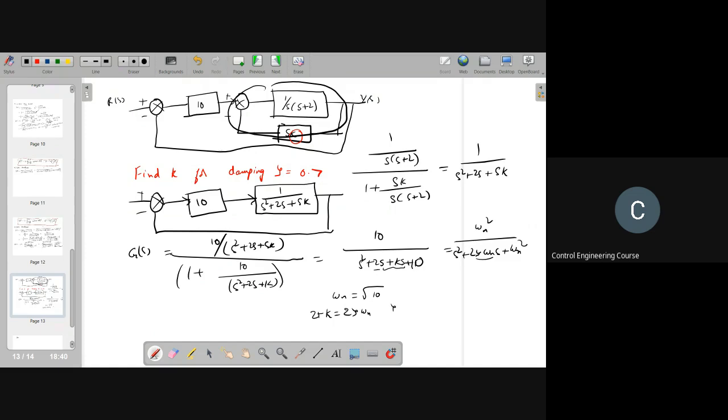That means k is equal to 2 zeta omega n minus 2, where zeta is 0.7, the requirement, into omega n, which is square root of 10, minus 2. So your k will be 2.424. So this is how you need to solve if there are some variables that they wanted to find out for a given damping ratio or given natural frequency.